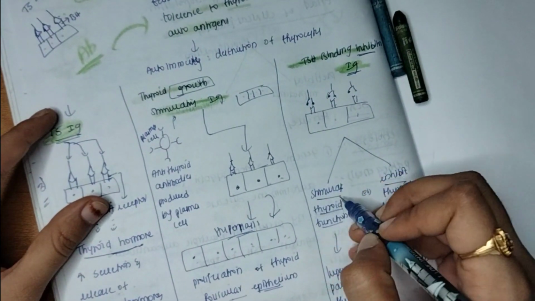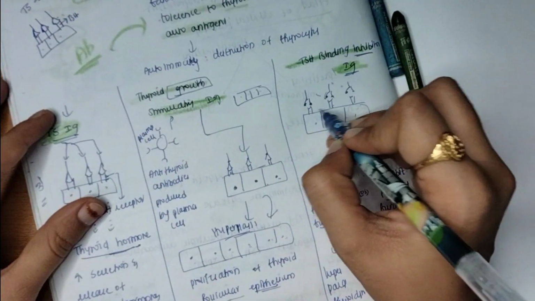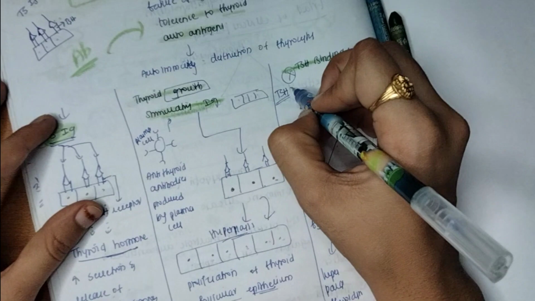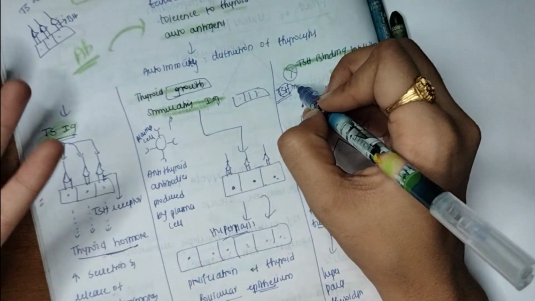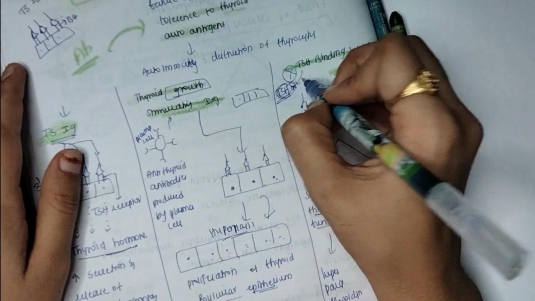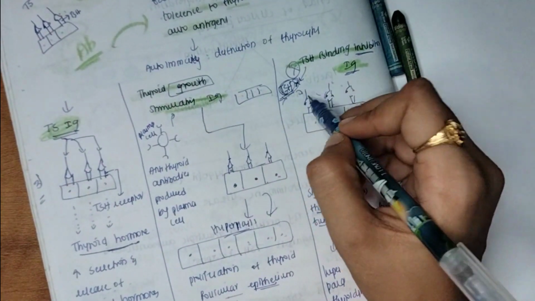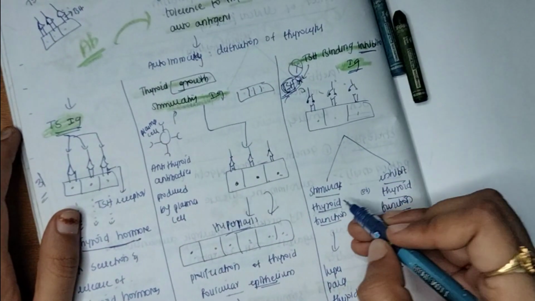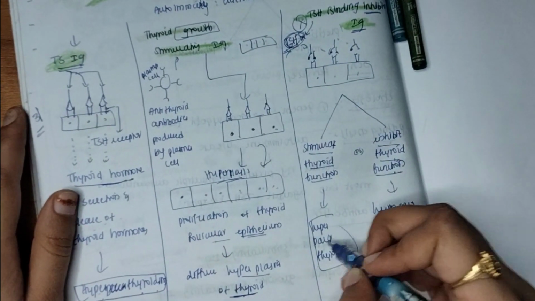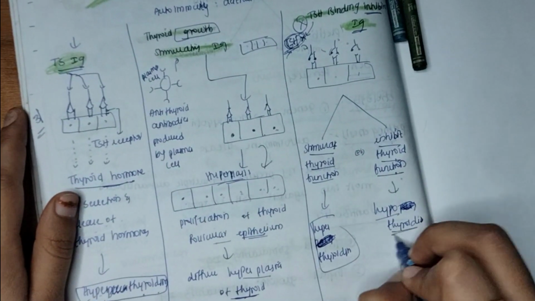It binds to the TSH receptors and stops the actual TSH, which is produced from the pituitary, from binding to the TSH receptor competitively. So only this will bind, and it will show two actions. Because of the stimulation we will get hyperthyroidism, and because of the inhibition we will get hypothyroidism.